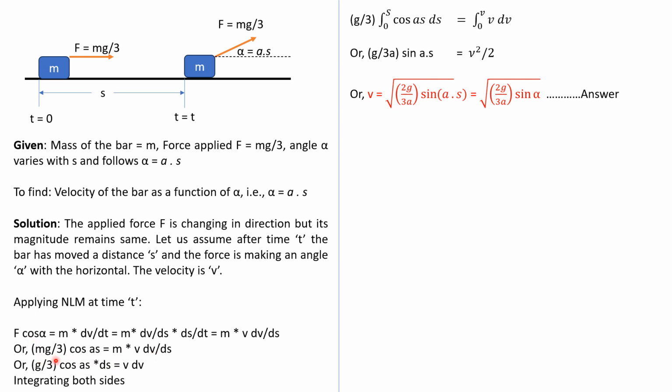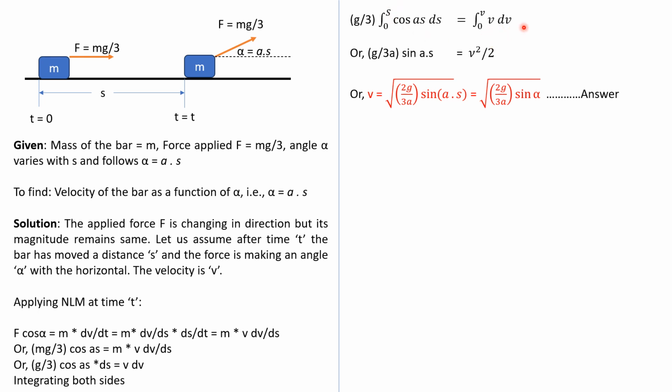After rearranging the equation, we got g by 3 cos as ds is equal to v dv. So integrate both sides. g by 3 is constant, so we have kept it outside. cos as ds we are integrating. s is varying from 0, at t equal to 0 it was at 0, to s at time t, it was at distance s, so we have written s.